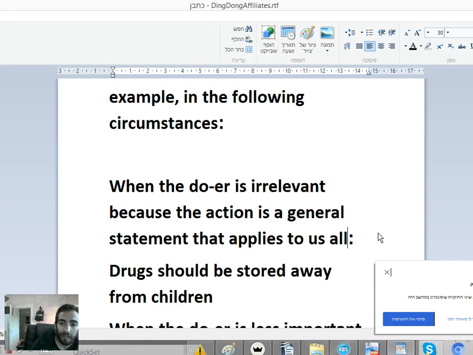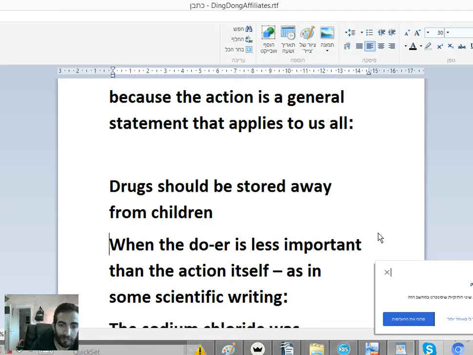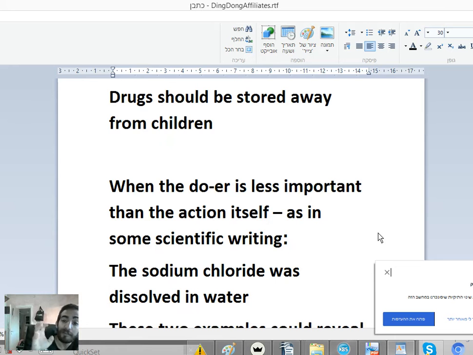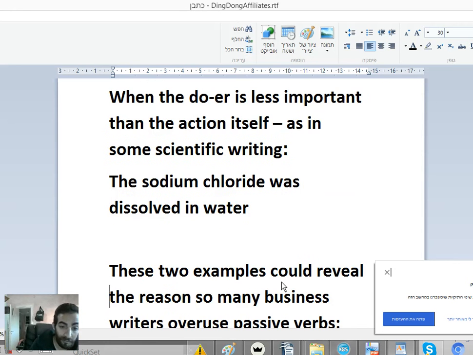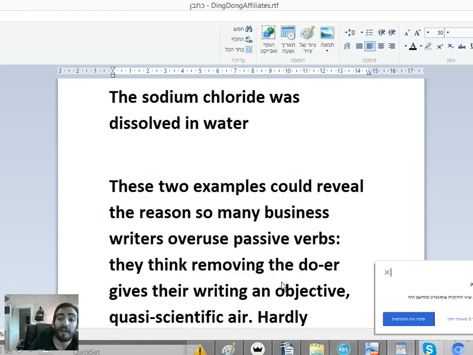Okay? Drugs should be stored away from children. This is a good example of when you need to use the passive voice. When the doer is less important than the action itself, as in some scientific writing, the sodium chloride dissolved in water. These two examples reveal the reason so many businesses and writers overuse passive verbs.